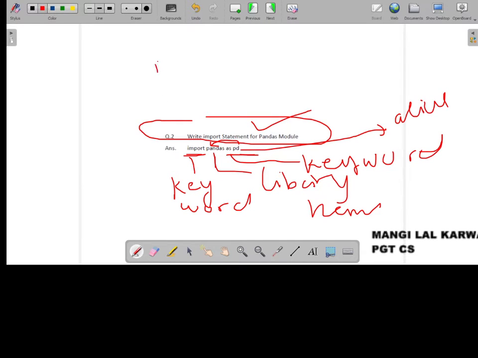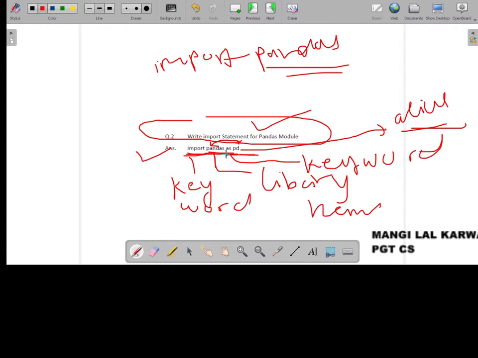So the correct statement is import pandas as pd. Sometimes you may be given the statement import pandas only, then you have to refer only to pandas, not pd. pd we have given for our convenience, a duplicate or alias name for this particular library. Suppose we want to import the math library, we will write import math as m. So this is the correct answer.